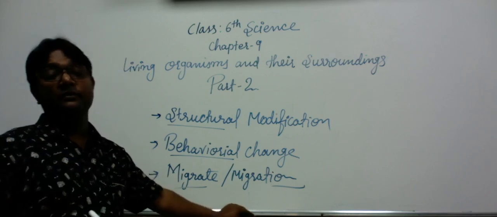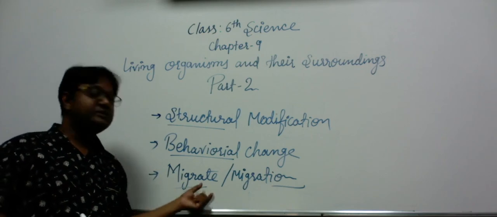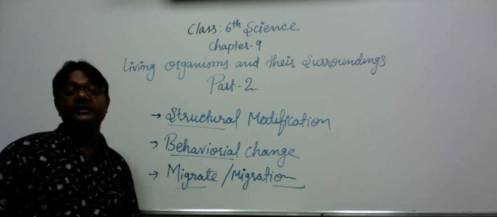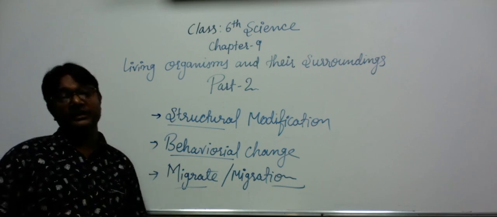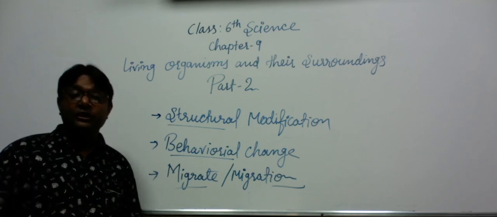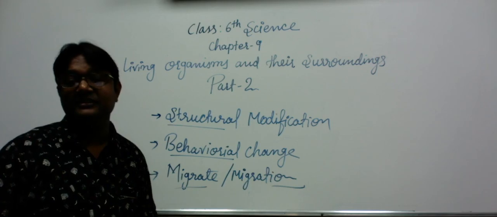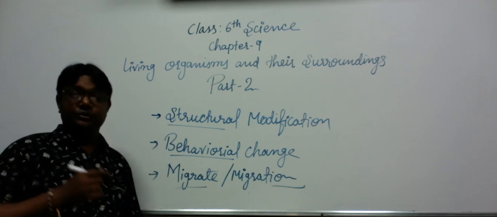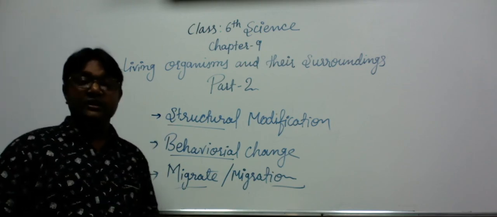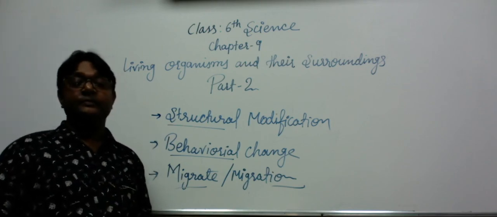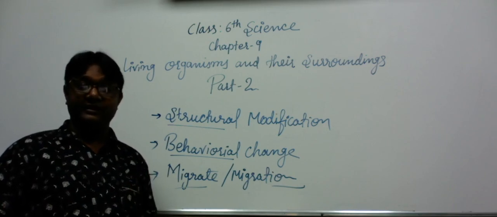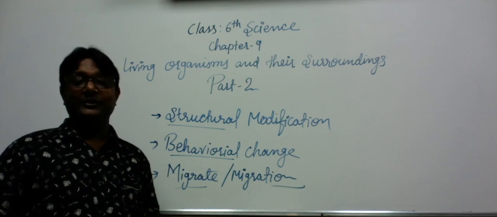The animals also behave like that. In search of their food and shelter, they migrate from one place to another place. It may also happen that the climatic condition is not suitable for them to be alive or to maintain their existence upon the earth. So students, we have discussed the adaptation and habitat of an organism, and I hope you all understood this. Next thing we'll be learning in the next part. Thank you and have a nice day.